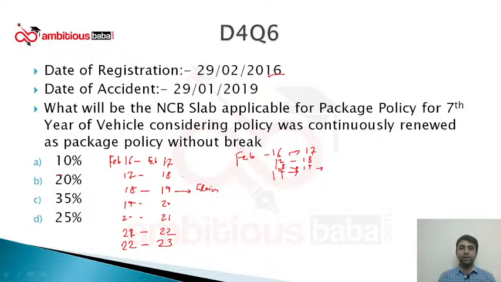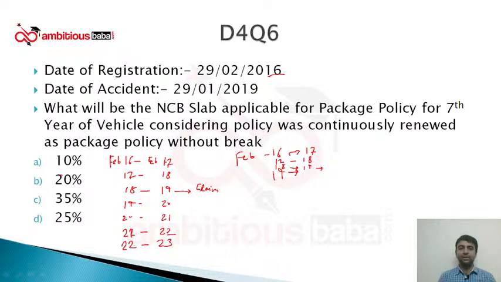How many years completed? 1, 2, 3, 4, 5, 6. So it is the 7th year of the vehicle. This will be the first year, second year, third year, fourth year, fifth year, sixth year, and this is the 7th year.